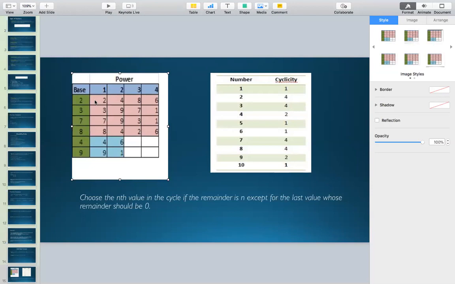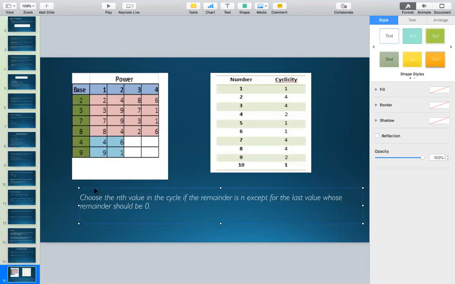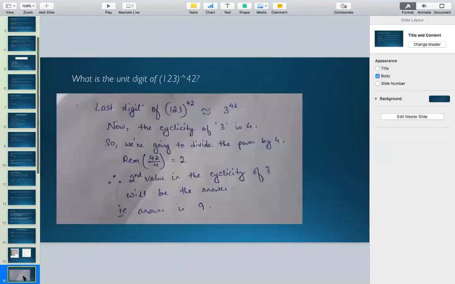So can you see that the cycle of these powers is getting repeated? Is it clear, everyone? That for 2, the values are going to get repeated after every 4 powers. Okay. Same is the case with 3, same is the case with 7, and same is the case with 8. Okay. So based on this, I have a question coming up for you, and I have already shown